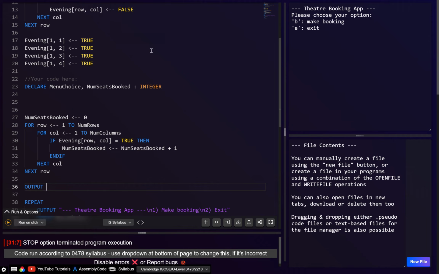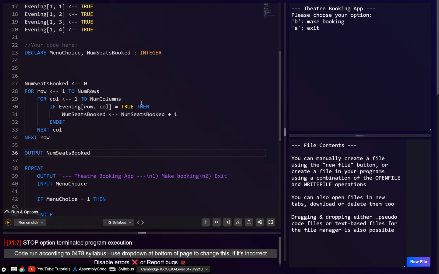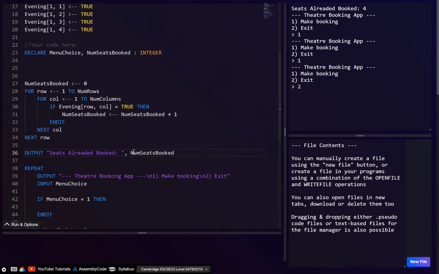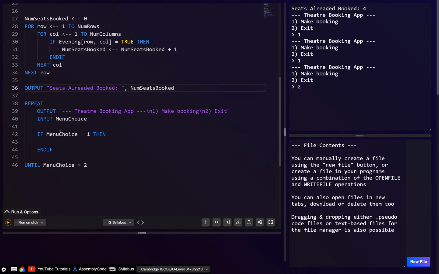Now, the good thing with the site is, of course, we can actually test this. So let's say number of seats booked, and let's give it an output message already. So we can just say seats already booked. All right, so hopefully this works. Okay, so here it says seats already booked, and let's try make booking. Currently nothing happens, and then if we go exit, we see exit exits the program. Okay, so this is working quite nicely.